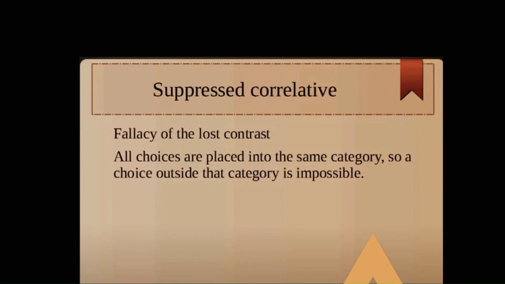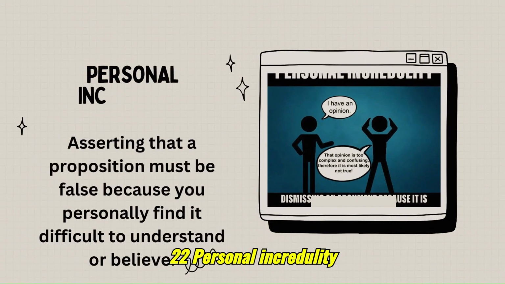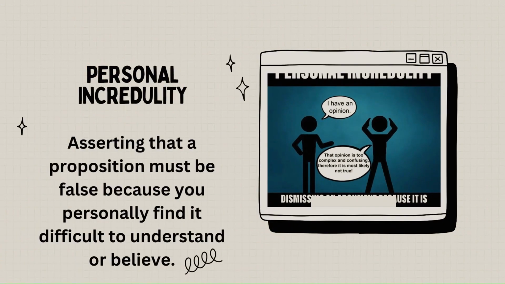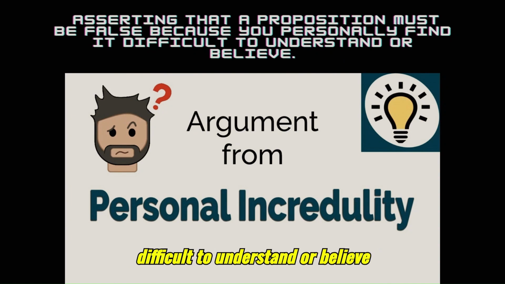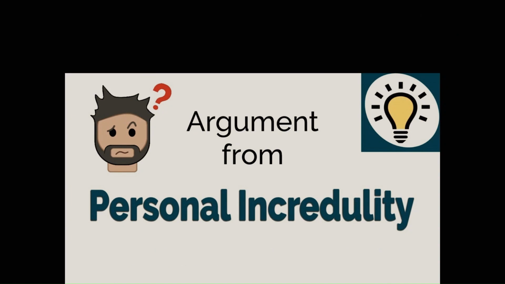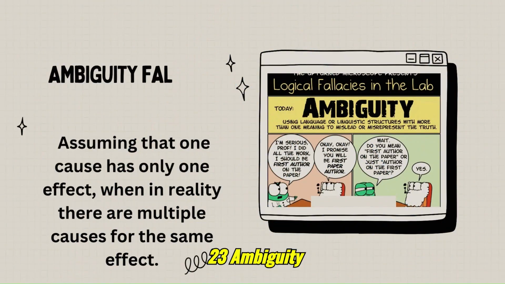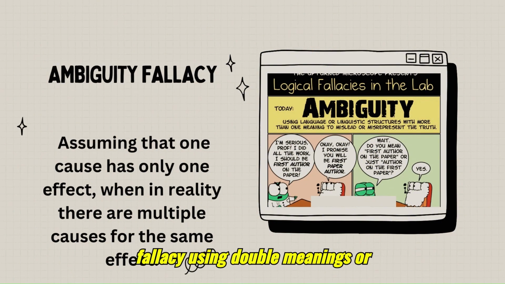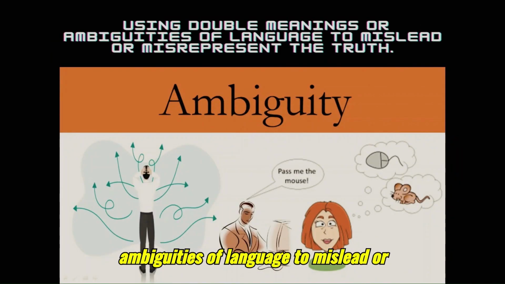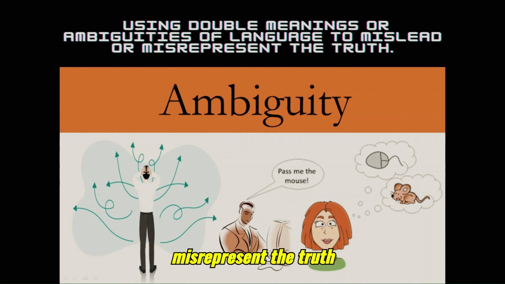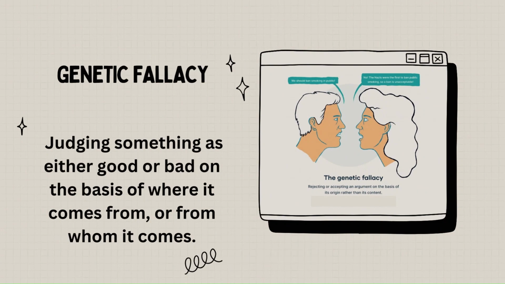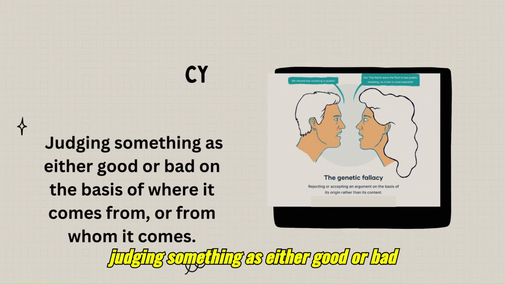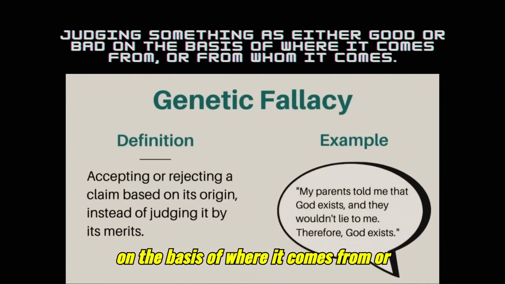22. Personal incredulity. Asserting that a proposition must be false because you personally find it difficult to understand or believe. 23. Ambiguity fallacy. Using double meanings or ambiguities of language to mislead or misrepresent the truth. 24. Genetic fallacy. Judging something as either good or bad on the basis of where it comes from or from whom it comes.